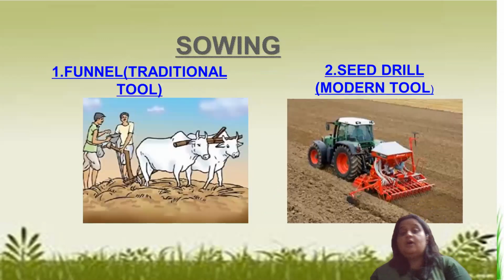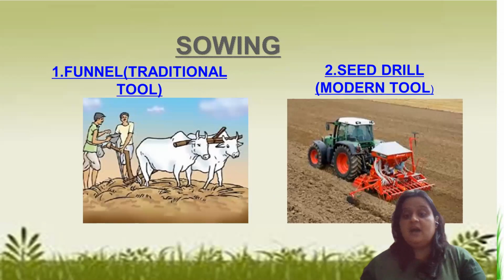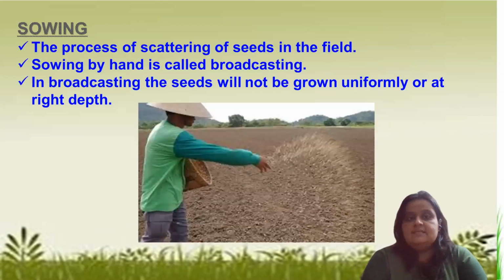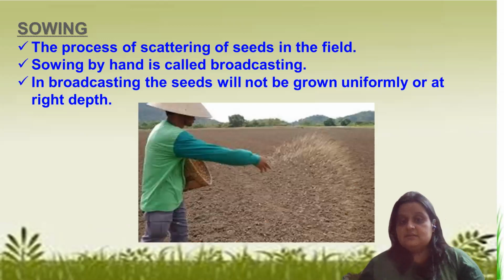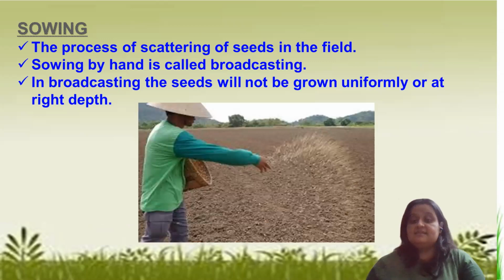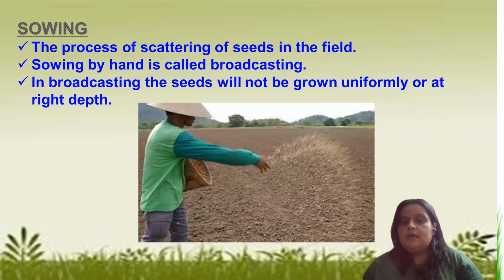Now our soil is prepared. We have done the preparation of soil. Now what is the next step? Sowing. Sowing means what? That is the process of scattering seeds in the field, so that the seeds go down in the soil, germinate, and convert into crops.